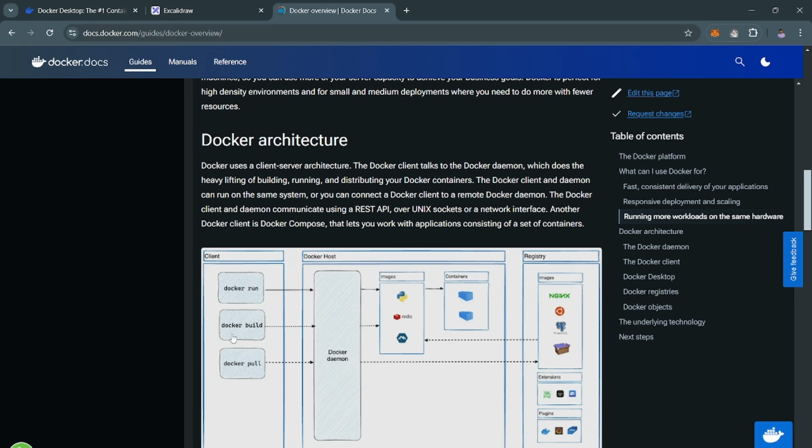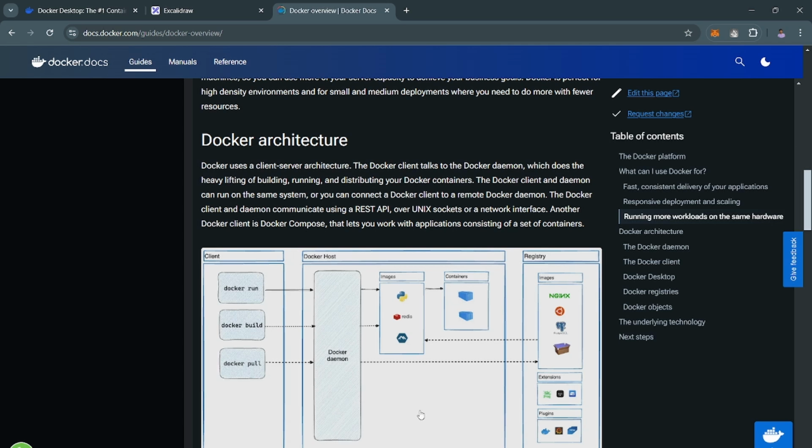The Docker daemon will get the image request, and first it will check if the image is present in your Docker host or not. If it's present in your Docker host, then it will return the image. Otherwise, it will check inside the registry. So what is Docker registry? Docker registry is a public storage for storing all of these public images.